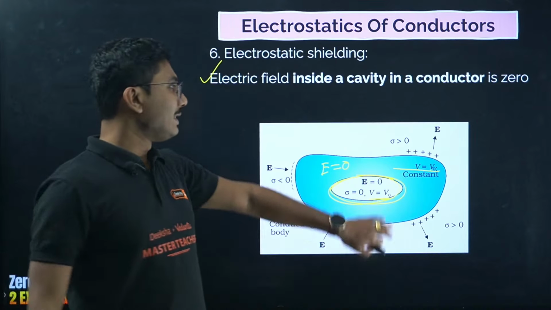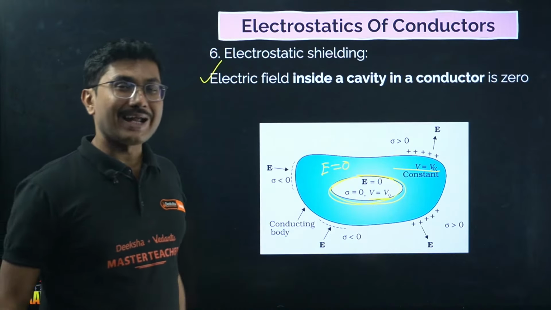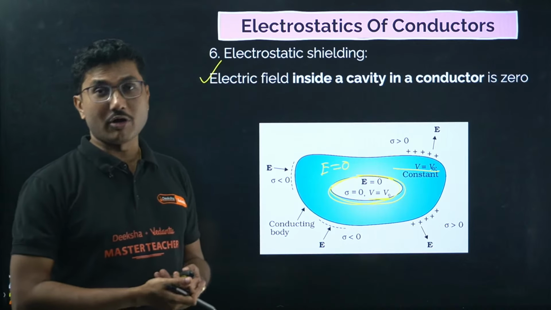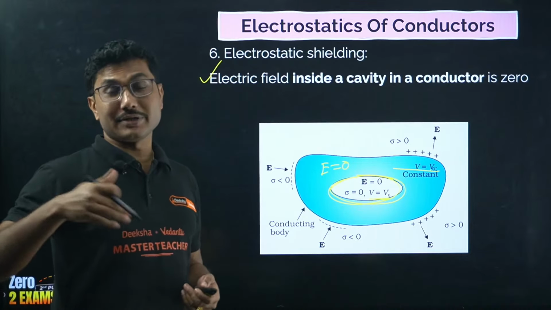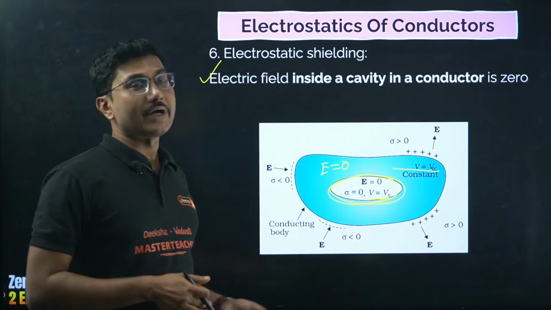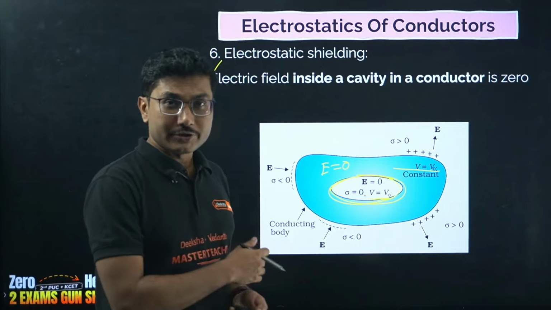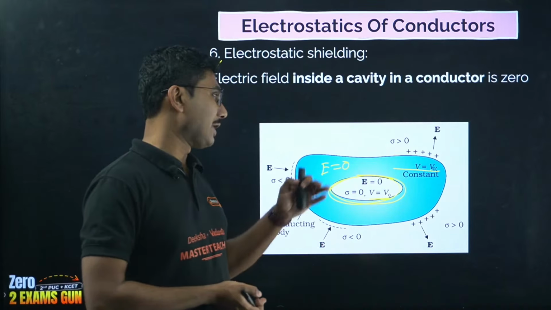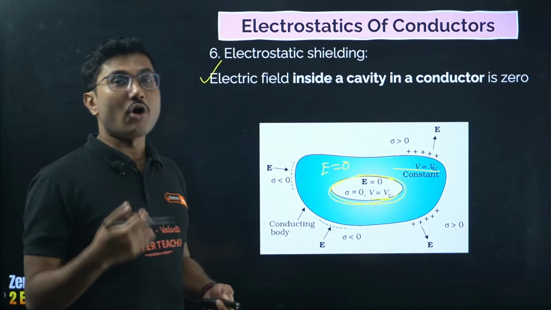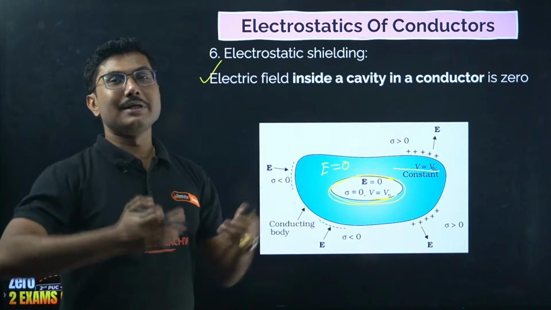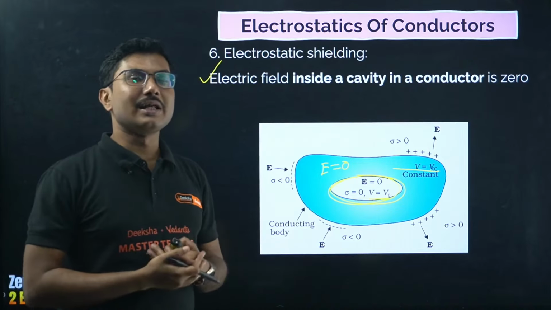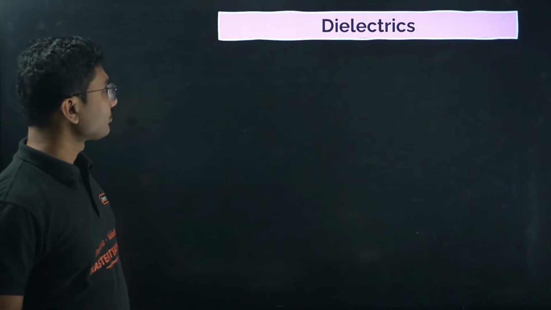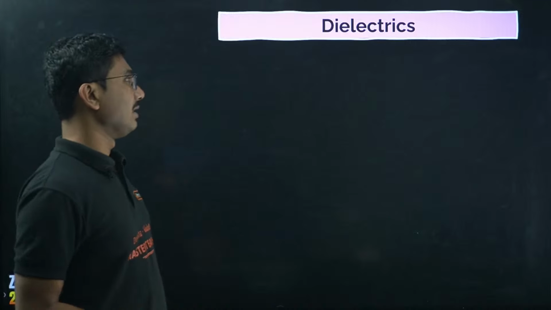Why is it important? This is used to protect high value equipment. For example, an MRI device, which is a very high value device, or a very sensitive device which measures, say, earthquakes. Those are important devices which can be affected by the presence of an external electric field. To avoid that, we place them inside a metal casing so that they don't give us wrong values. Basically they have a completely metallic cage so that external electric field does not change anything on that device. This is also called electrostatic shielding.